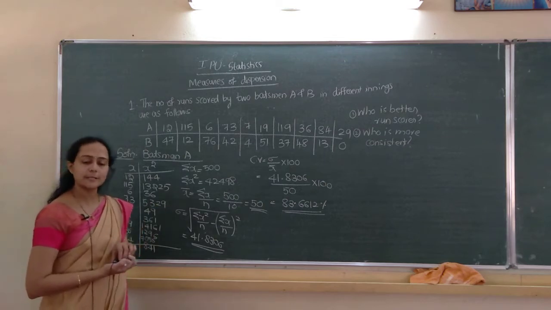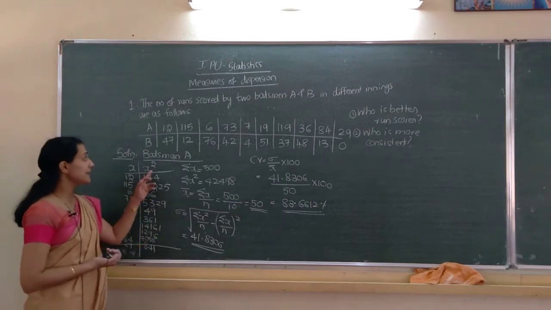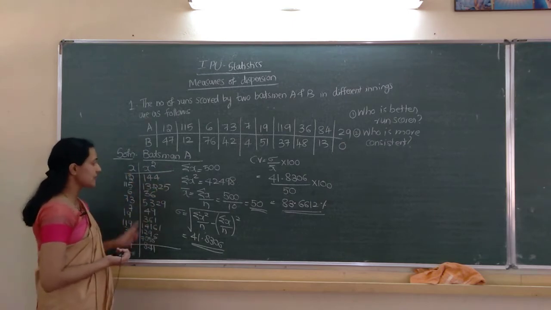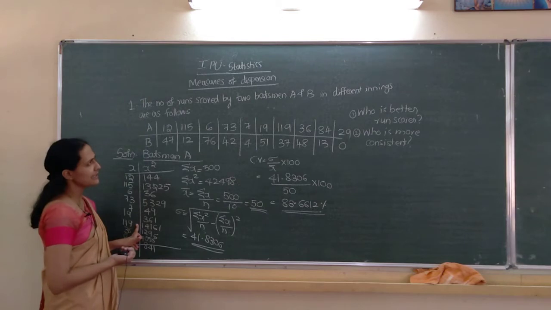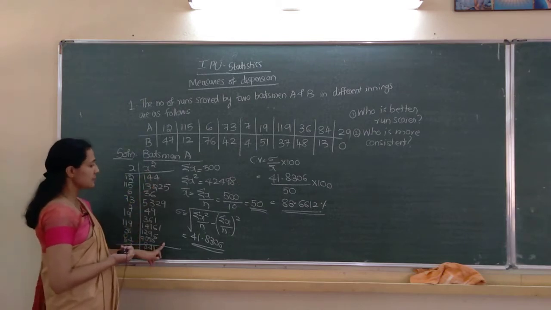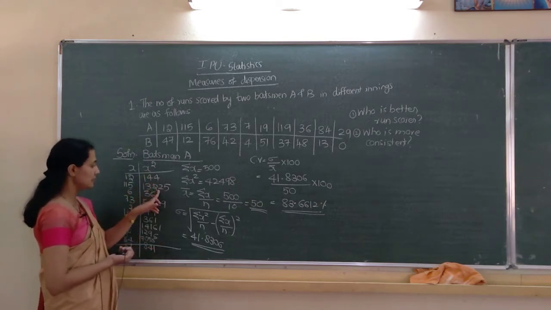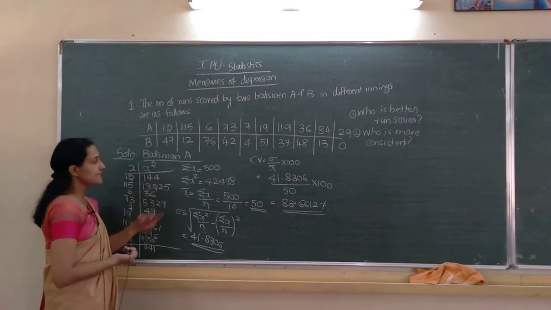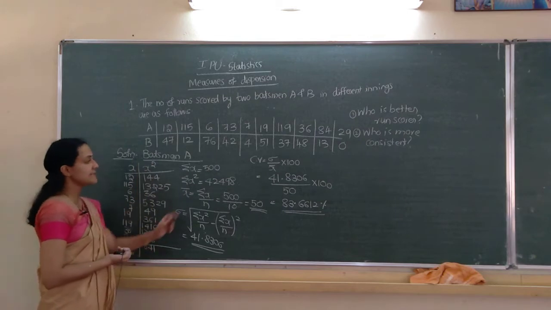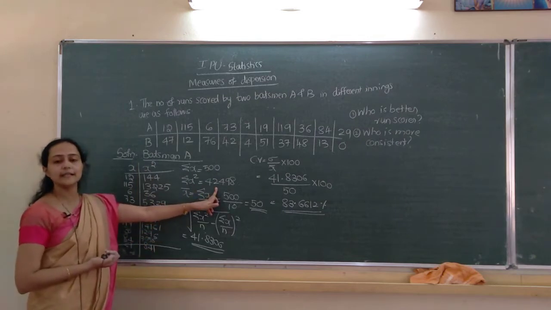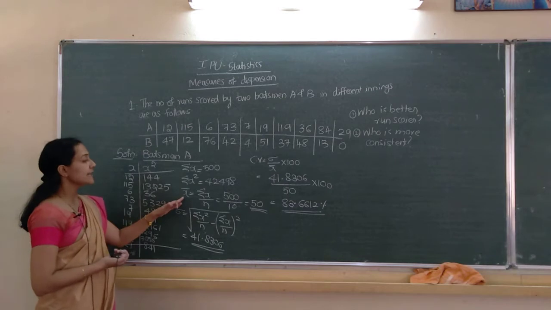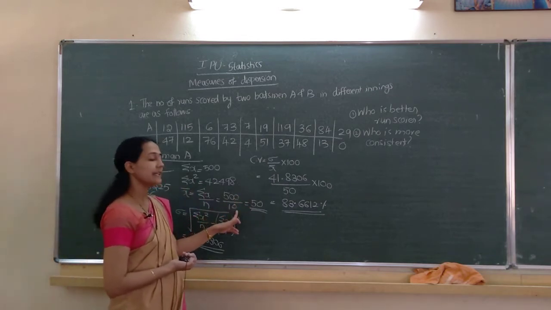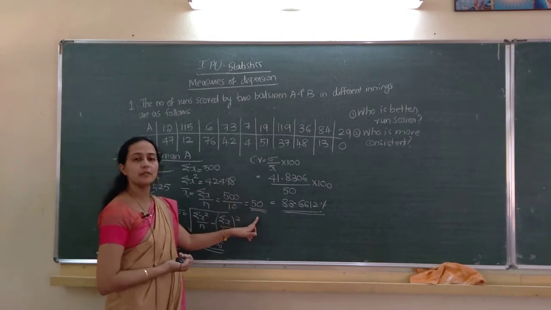This is the CV of batsman A. The x values are the runs, and this is x square: 144, 13225, 36, everything is a square. Its total is 500 and this total is 42498. So x bar equal to sigma x divided by n, 500 divided by 10, that is 50.